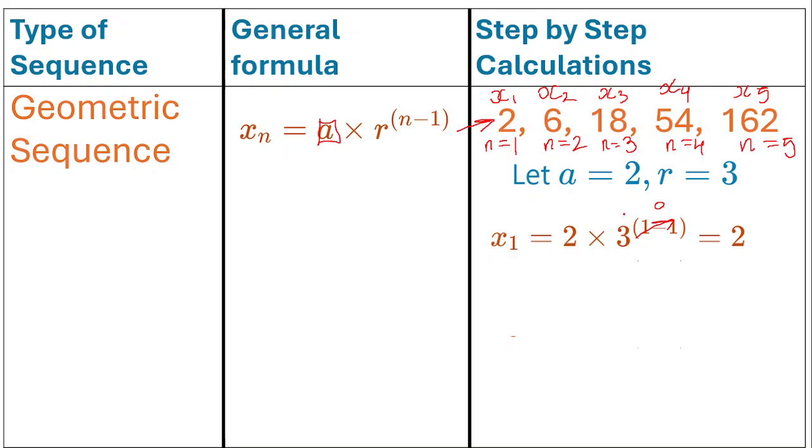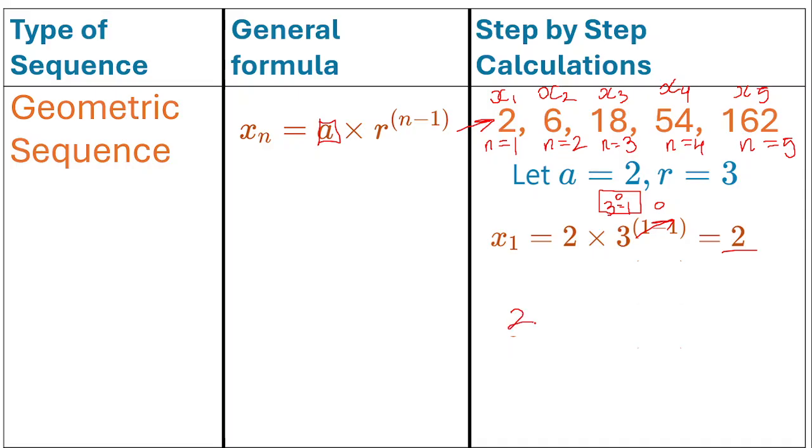So we're basically dealing with 3 to the power of 0, okay? Now 3 to the power of 0 is 1. So that means we have 2 multiplied by 1. And 2 multiplied by 1 is just 2.